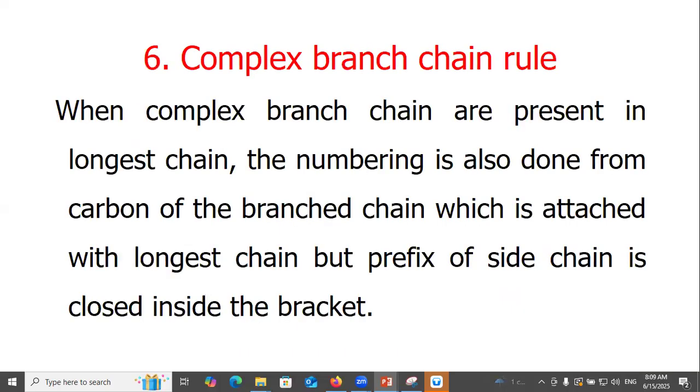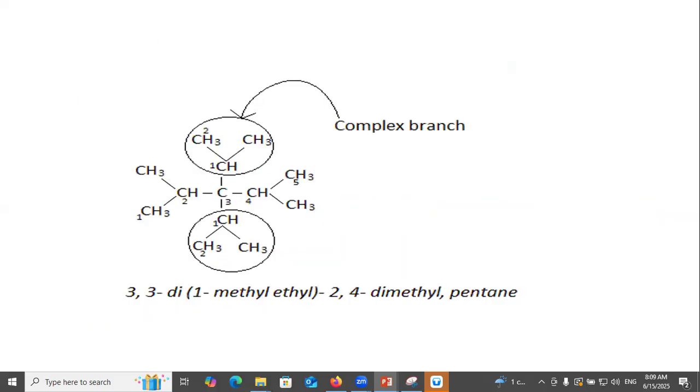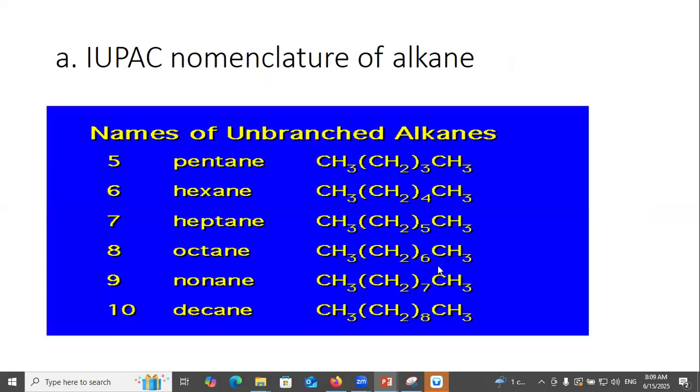Complex branch chain rule. When a complex branch chain is present in the longest chain, the numbering is also done from the carbon of the branch chain which is attached to the longest chain, but the prefix of the side chain is enclosed inside brackets. So this is the complex branch, two branches here. So 3-(1,1-dimethylethyl) is the branch, 2,4-dimethyl pentane.